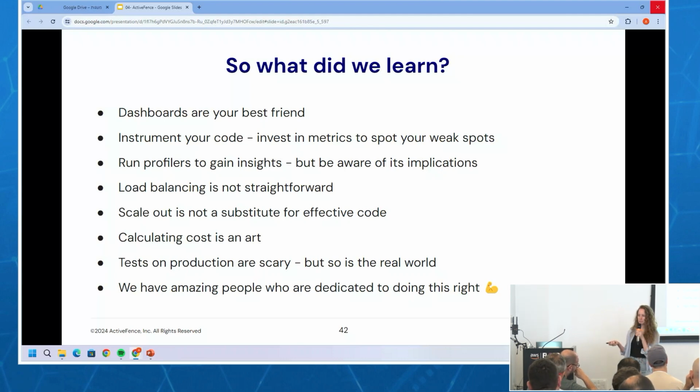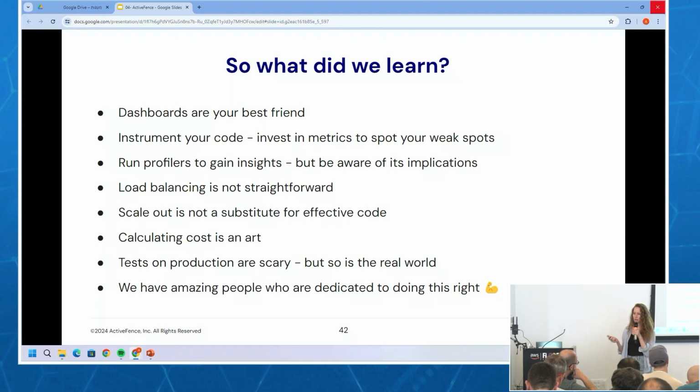Scaling out is not a substitute for efficient code. What do I mean by that? I mean, you can't always solve everything with money. You can, but that kind of defeats the purpose, right? So you need to invest in efficient code. You need to look at where your weak spots are. Don't immediately say, I'll just spin up more.